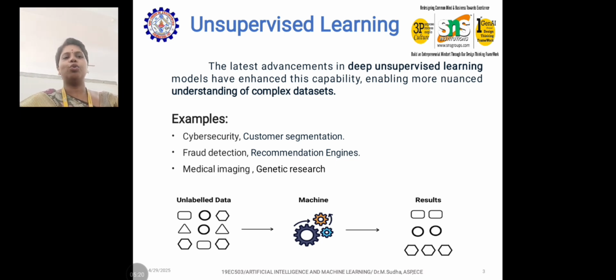Likewise, it will be grouped, and in unsupervised learning, this is called clustering. Clustering, what is it? Clustering is a group of similar data, that is called clustering.